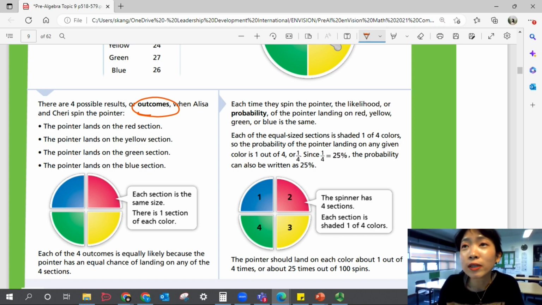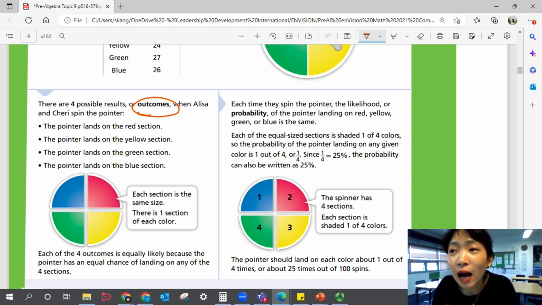So let's move on. When Elisa and Cherry spin, the pointer lands on the red section, yellow section, green section, or blue section. Those are outcomes, right? So how many outcomes do you have in total? How many different outcomes do you have? 4 different outcomes because you have 4 different colors.